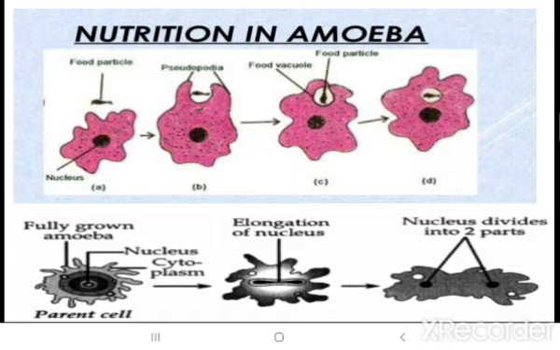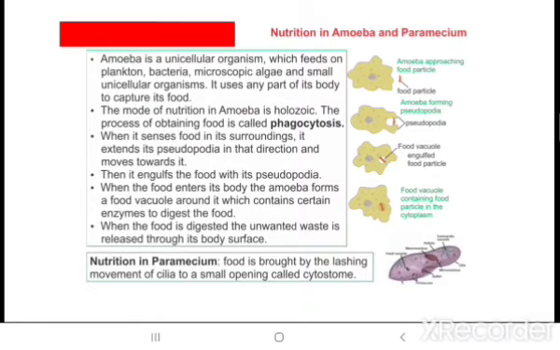Very simple. The body gets elongated along with the nucleus, and each part wherever the nucleus is present will survive as a daughter cell, whereas the other will be left behind as a dead one. Clear? Now, in this whole process, you will come across one more term that is called phagocytosis.